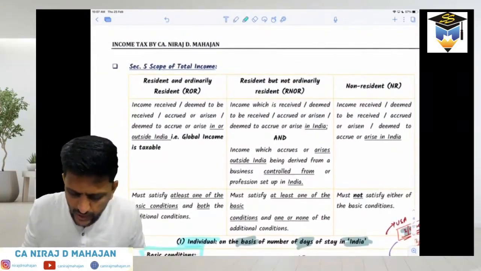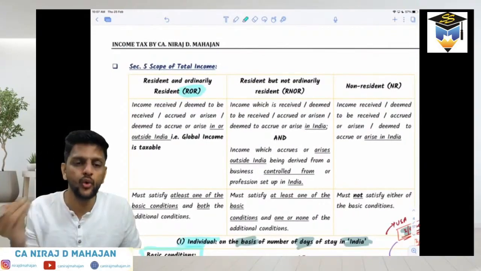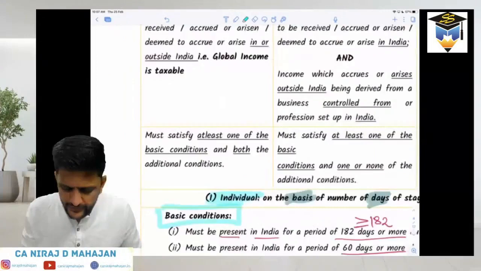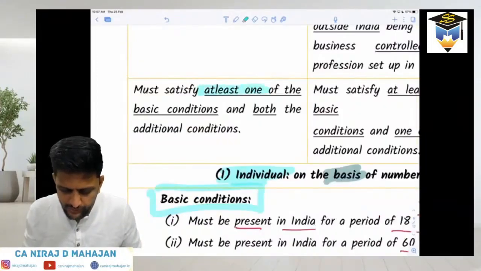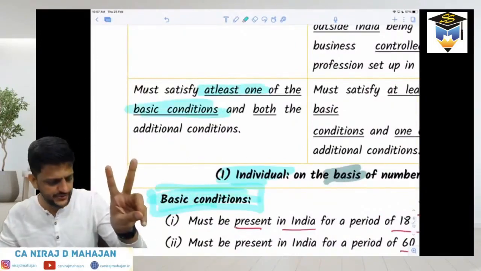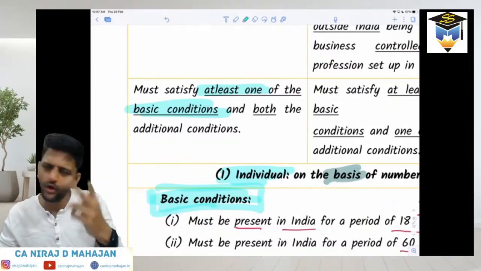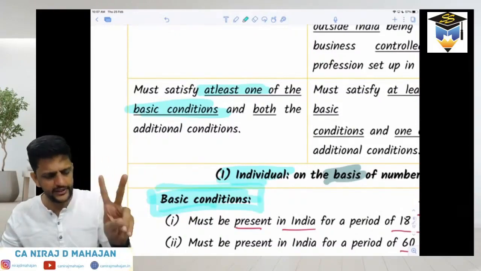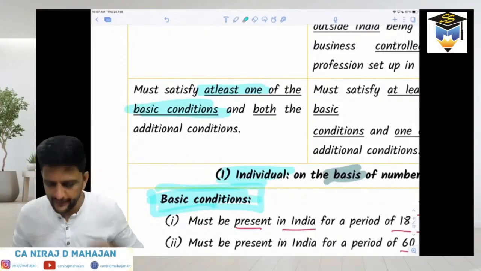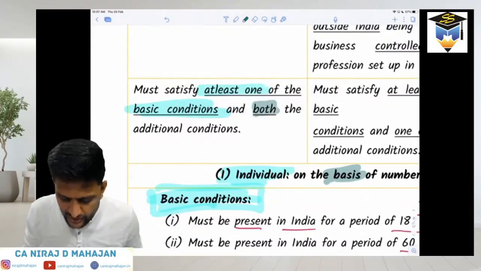Check the first category over here, bachcho. ROR. Okay, resident and ordinarily resident. To become ROR, please pay attention. To become resident and ordinarily resident, bachcho, what should be the condition? He must satisfy at least one of the basic conditions which we are actually checking right now. There are two basic conditions. If a person or individual satisfies at least one of them, either one or both, he will be resident. And what are they saying, bachcho? Next, he should also satisfy both the additional conditions. Additional conditions are given a little bit later on.